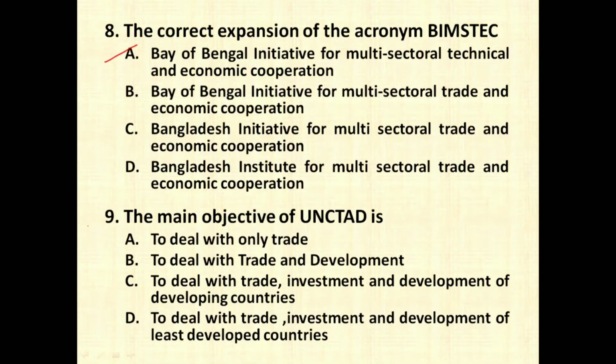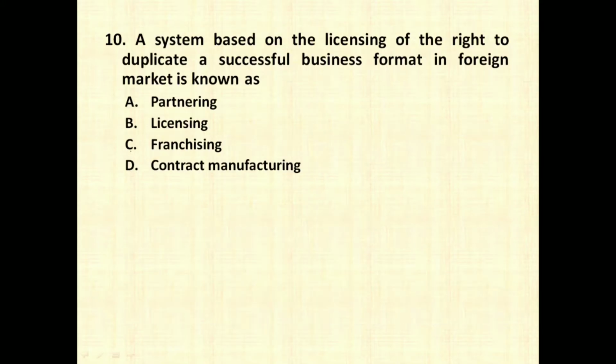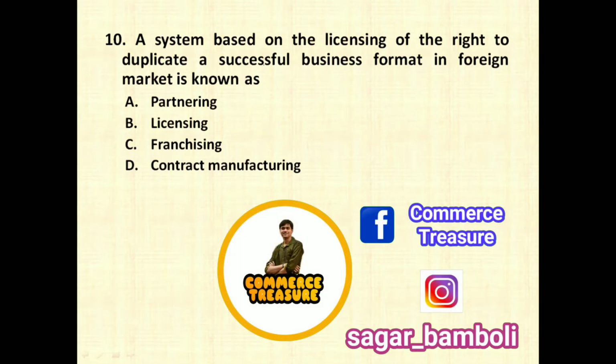The next question is the main objective of UNCTAD is. UNCTAD stands for United Nations Conference on Trade and Development, and it was established in the year 1964 with its headquarters at Geneva, and around 190 countries are members of this. So the main objective of this is option number C, which is to deal with trade, investment and development of developing countries. The next question is a system based on license of the right to duplicate a successful business format in a foreign market is known as.